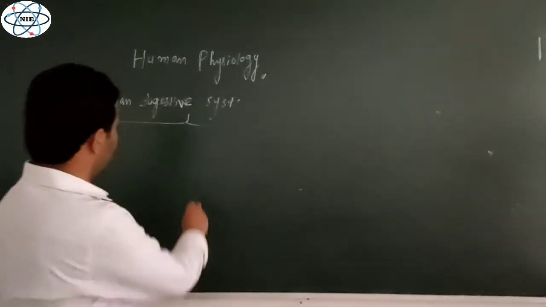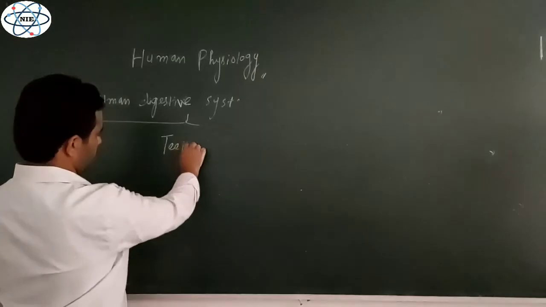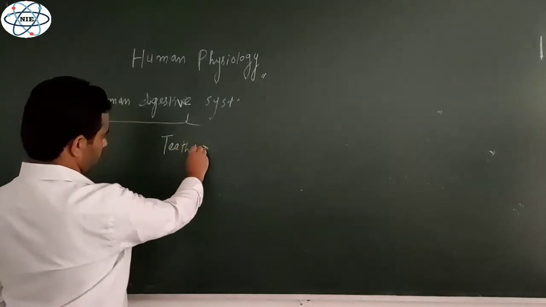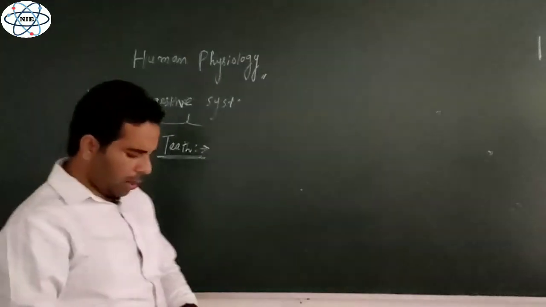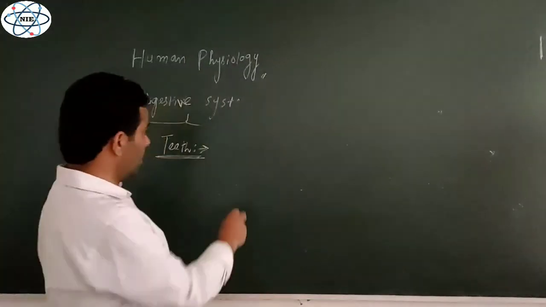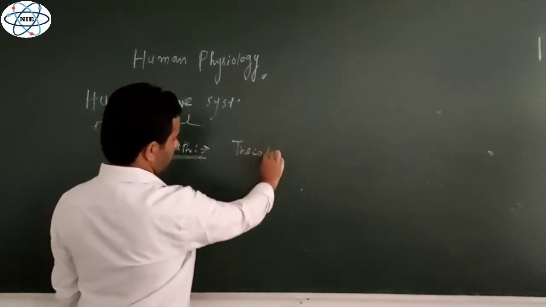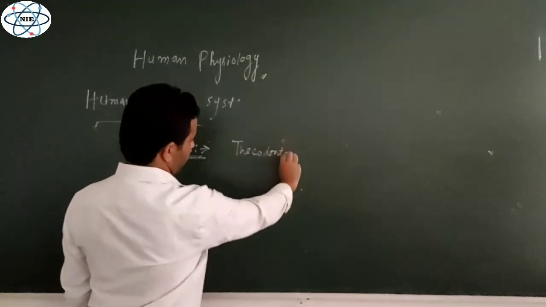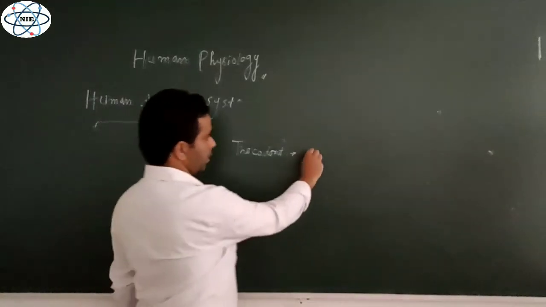So let me write here first, teeth, right? So what are the various features? Number one, human teeth are thecodont. Human teeth are thecodont. Thecodont means the teeth are embedded in jaw sockets.